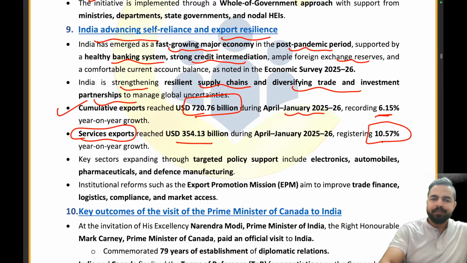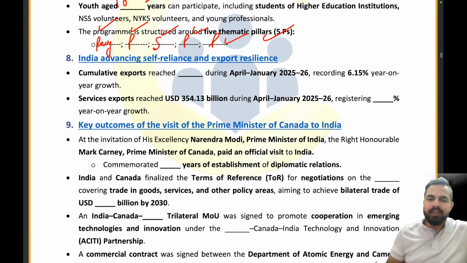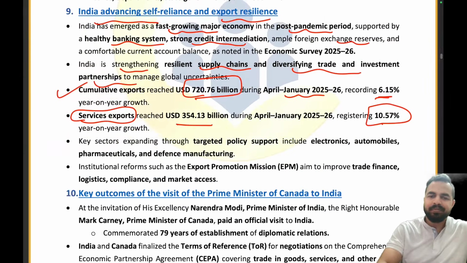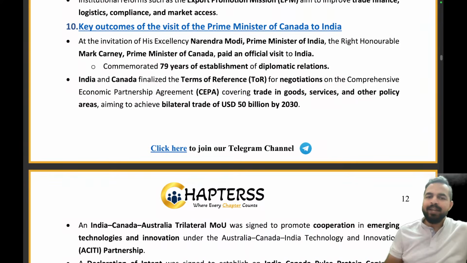Absolutely right. Let's try to solve this question. The cumulative exports have reached what value? With the growth of 6.15%, that is 720 billion. And when it comes to service exports, the value has become 354.13 billion, registering 10.57% year-on-year growth. Absolutely right. Everybody has given me the right answer. Clear, my dear friends? Clear to everyone? Okay, I can see that everybody is giving me the right answer. Let's move on to the next part.